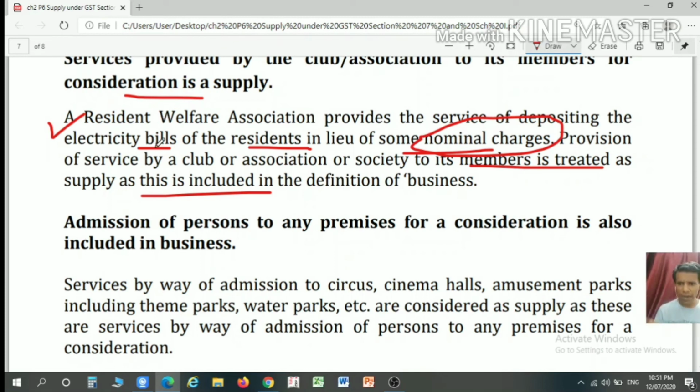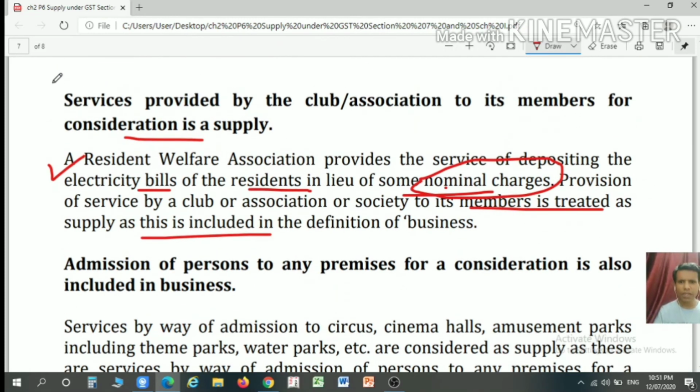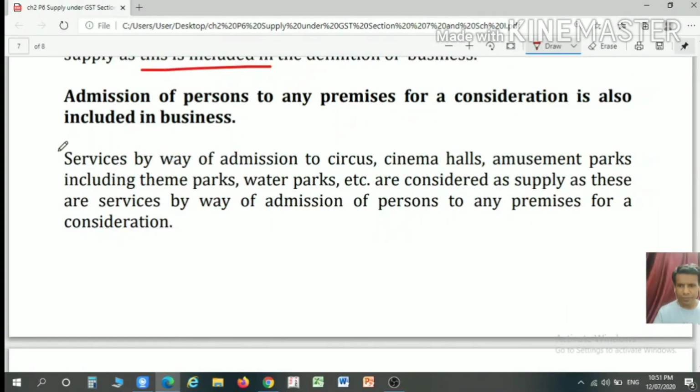So supply of services, like depositing the electricity bill with a consideration that is a nominal charge, will be considered a supply because the definition of a business includes services provided by a club or an association to its members for a consideration.